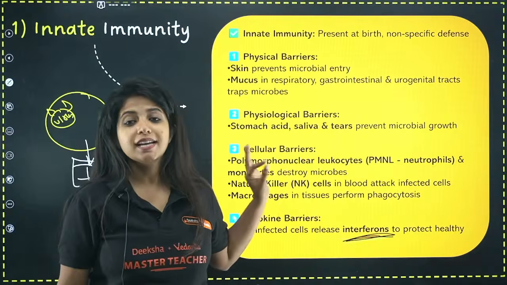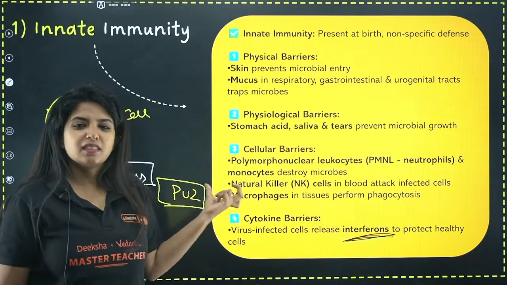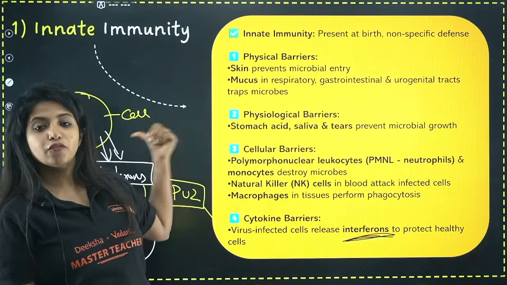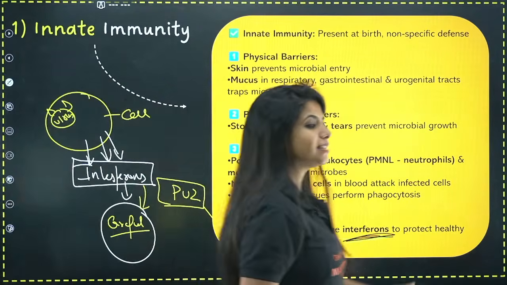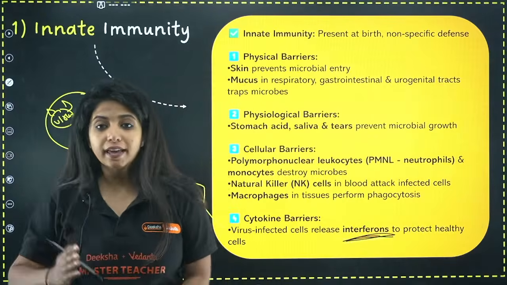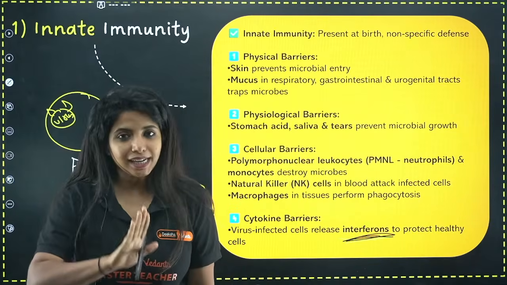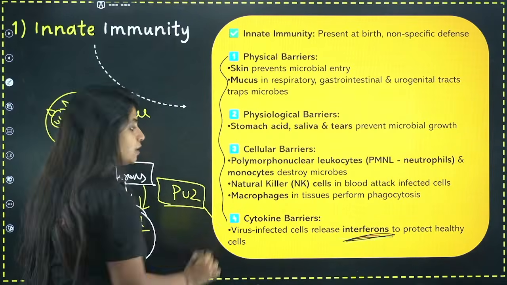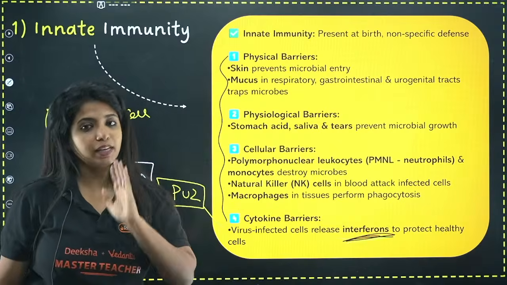They come under cytokine barriers, as in the things which are released by cells are known as cytokines. Interferon acts like a cytokine here, because it is released by a virus infected cell. I hope innate immunity is totally clear. For innate immunity, these are the 4 barriers, please remember them. All 4 of them are equally important.